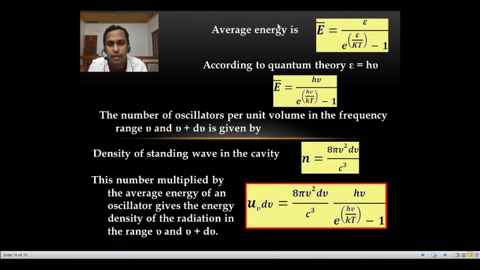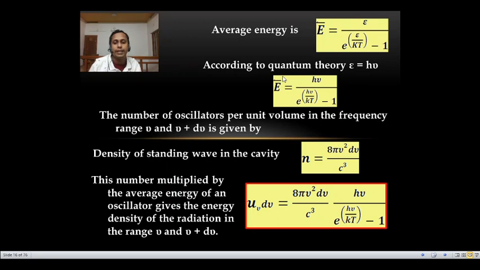Okay, so again I would like to tell you the average energy E bar radiated from the black body is epsilon by e raised to epsilon by kT minus 1. And according to quantum theory, we know the energy radiated or absorbed in the packet of energy called quanta, that is h nu. So epsilon is equal to h nu. So instead of epsilon we can write h nu. So E bar is equal to h nu by e raised to h nu by kT minus 1. That is the average energy radiated from the black body.